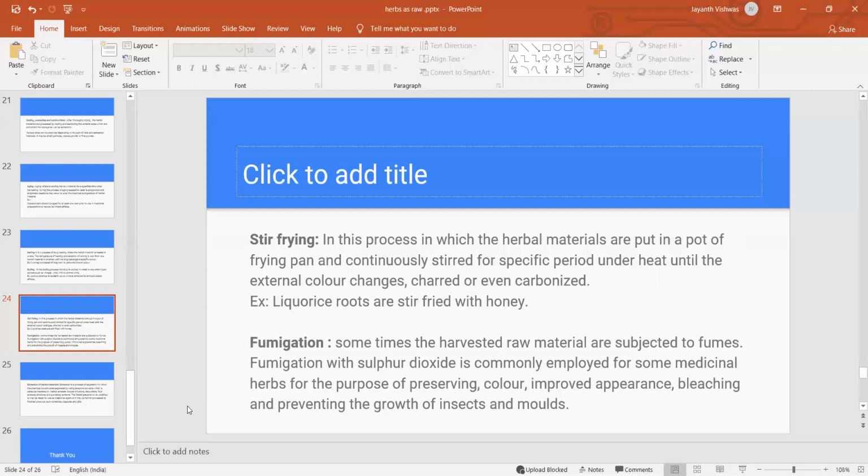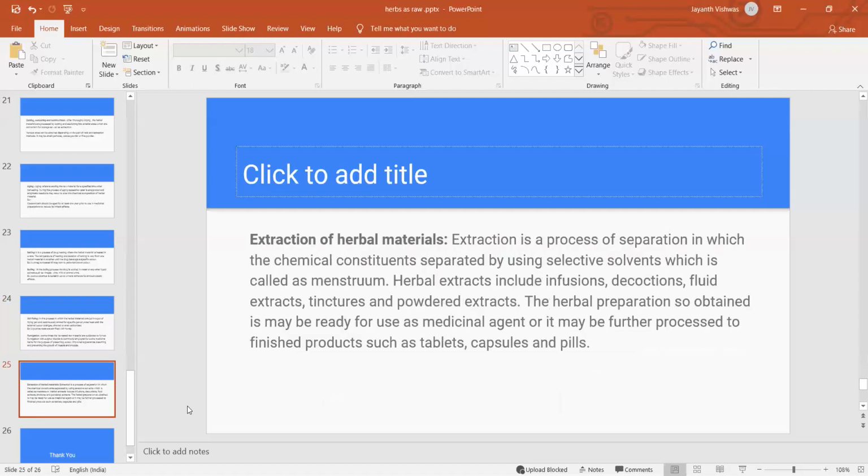We can spray with sulfur dioxide. So we can improve the color and the appearance, preserve properly, bleach, and prevent the growth of insects and molds. This is called fumigation. The last one is extraction of the herbal raw material.